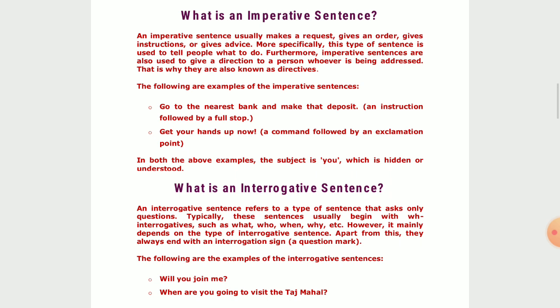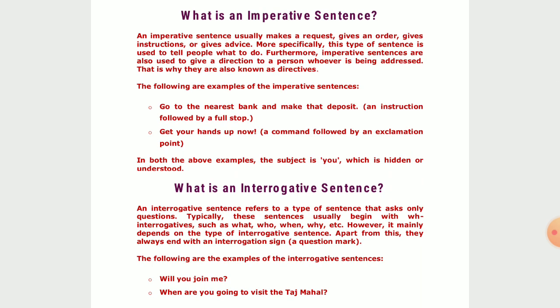More specifically, this type of sentence is used to tell people what to do. Sometimes it might be related with a request, sometimes with an order, sometimes with giving instructions, sometimes with giving advice. Basically this type of sentence is used to tell people what exactly to do. Moreover, imperative sentences are also used to give a direction to a person, whoever is being addressed. That is why they are also known as directives.